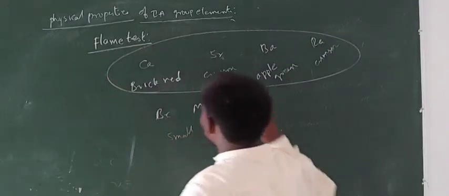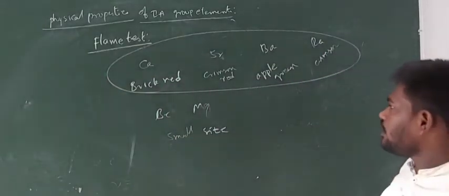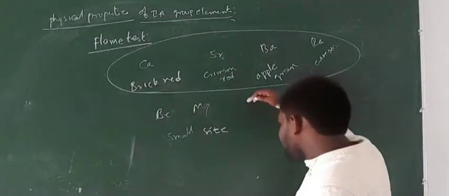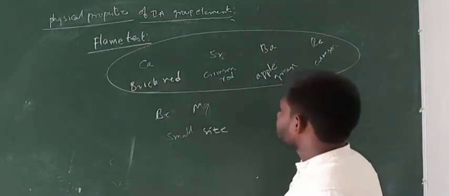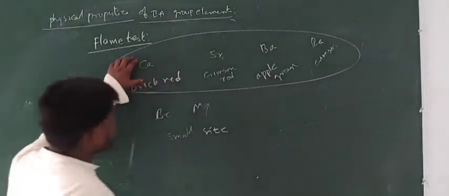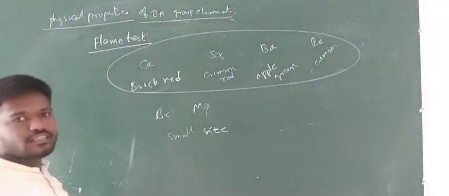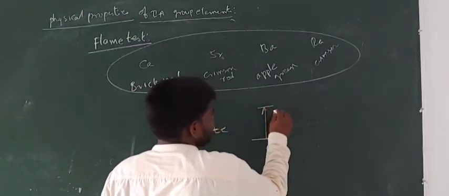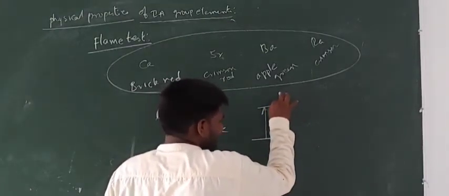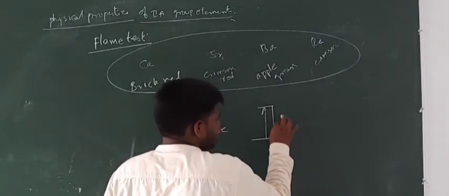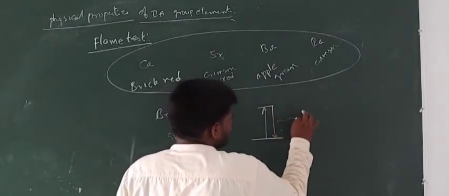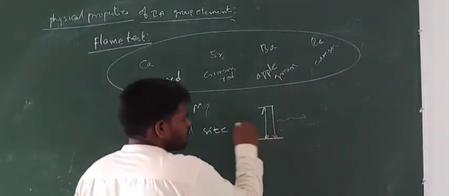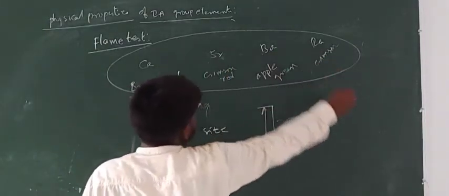The color formation always takes place due to the excitation of an electron from one level to another level and de-excitation. During the flame test, the electrons present in these elements absorb some energy and undergo excitation. When the electron is de-excited, it emits the energy which was absorbed by the electron. That's why they can exhibit the colors.